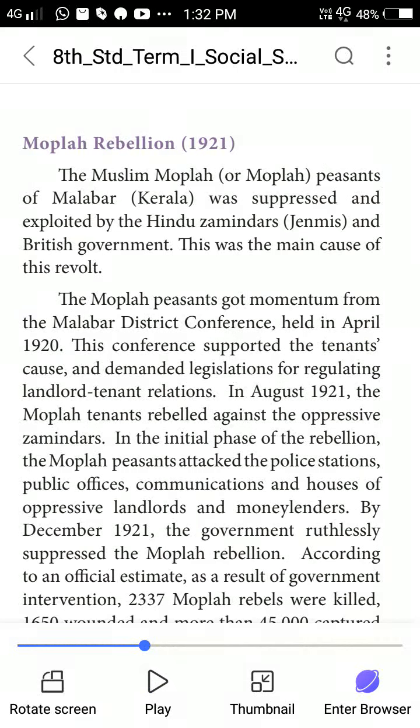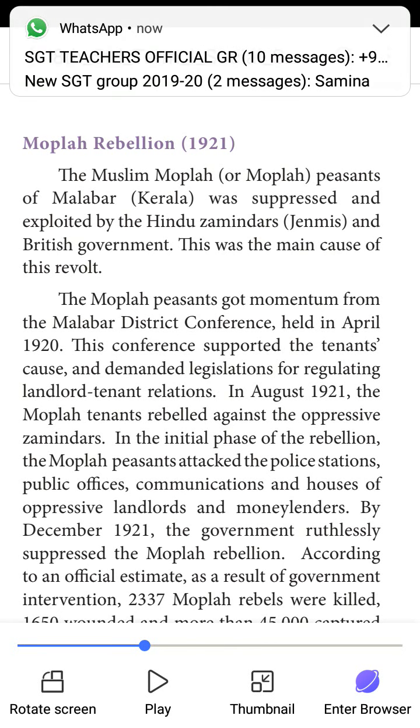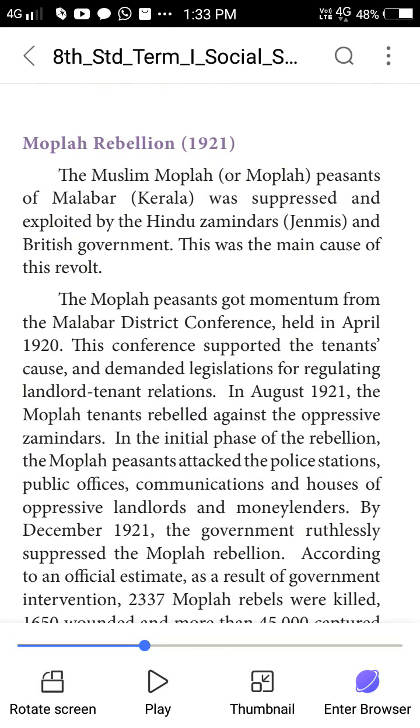The Moplas, Muslim peasants. Mopla means Muslims. The peasants of the Malabar area of Kerala were suppressed by Hindu zamindars and the British government. This was the main cause of this revolt. There were Muslim people on the Kerala side, and they were also oppressed by the British, so they revolted against the British.